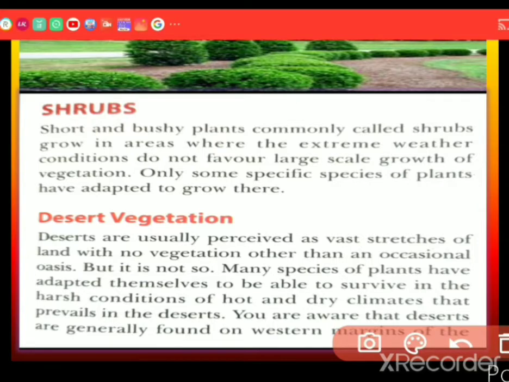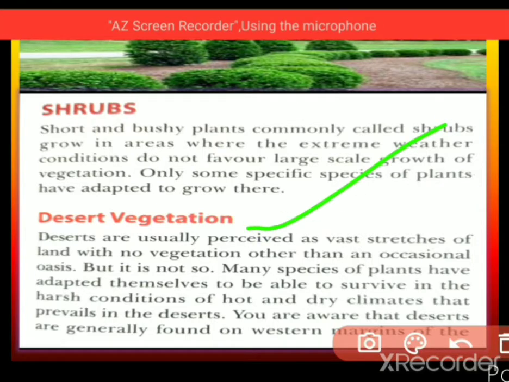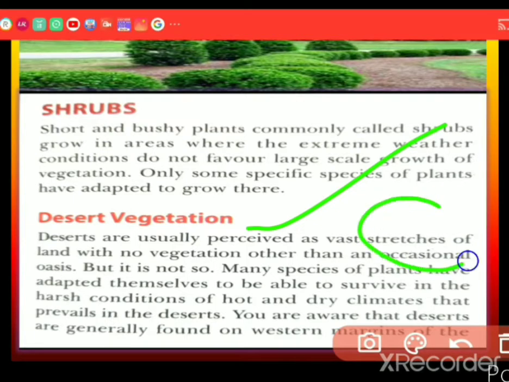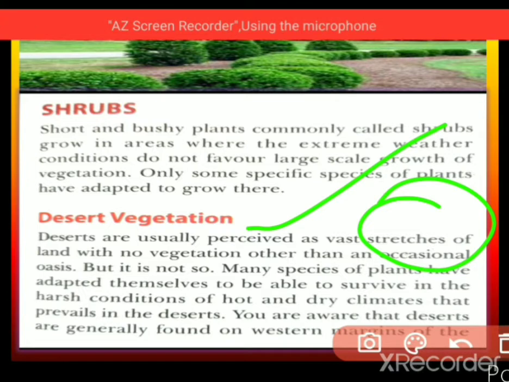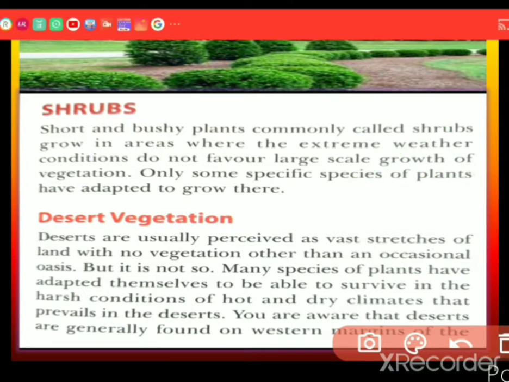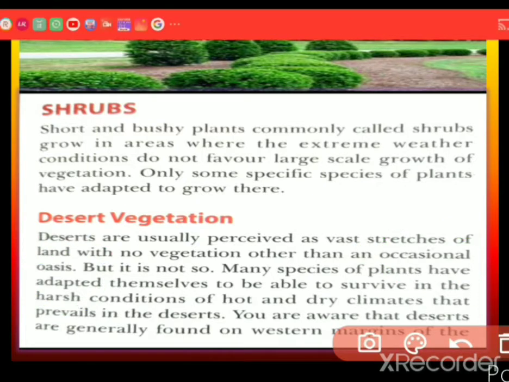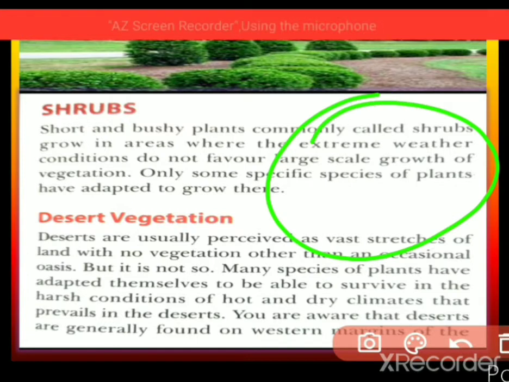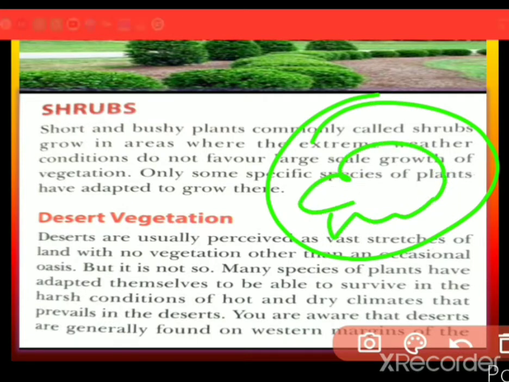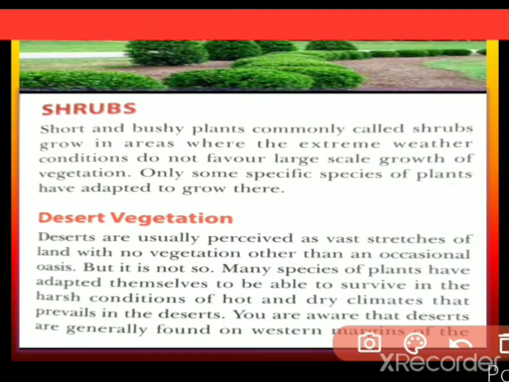Now let us see the example, desert vegetation. Desert means, all of you know that. Deserts are usually perceived as vast stretches of land with no vegetation other than an occasional oasis. Oasis here means a rare place where there is a little water and some greenery. Other than that you won't get any other greenery. But it is not so. It is a rare case that you see an oasis in desert areas.